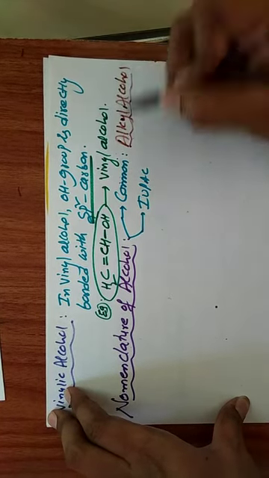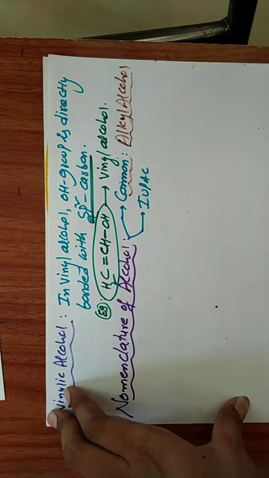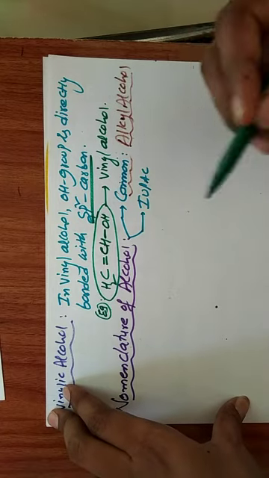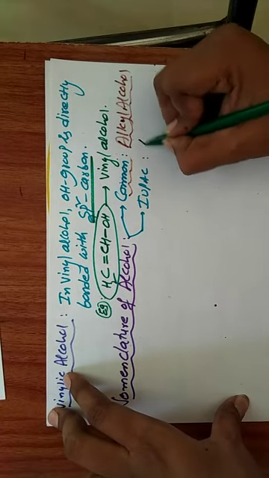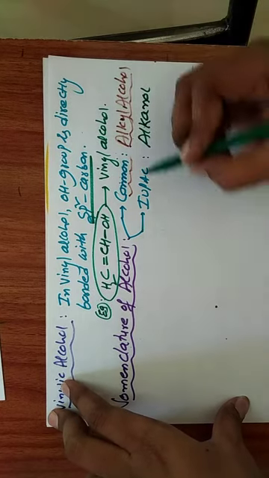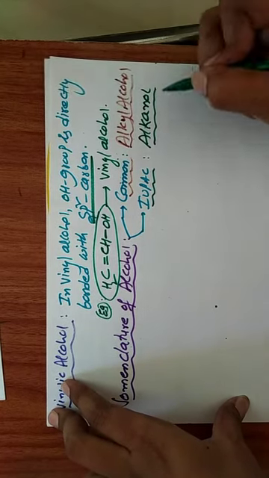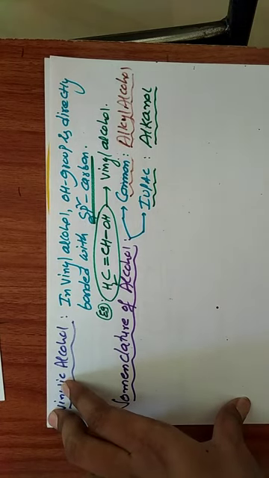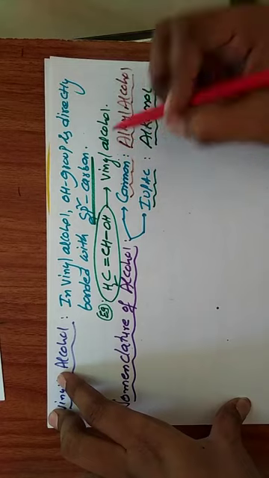In the case of IUPAC, alcohols are taken as alkanol. In the IUPAC system we take alkanol. For the common system, alkyl alcohol, you should remember this one.